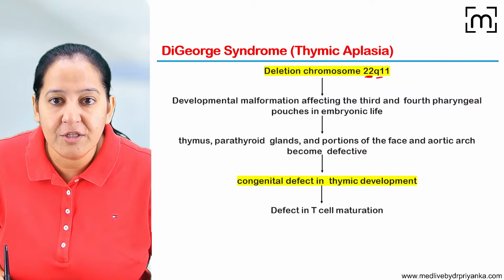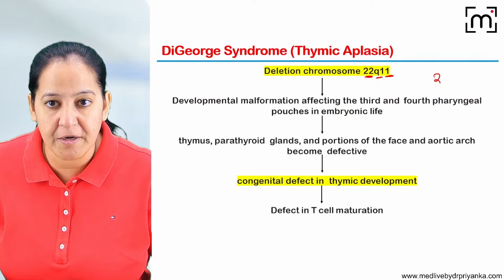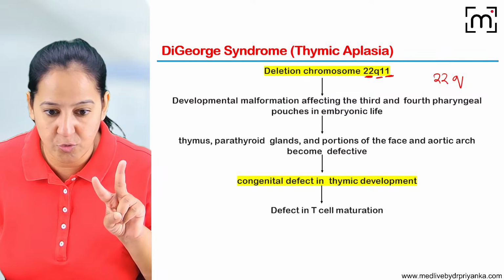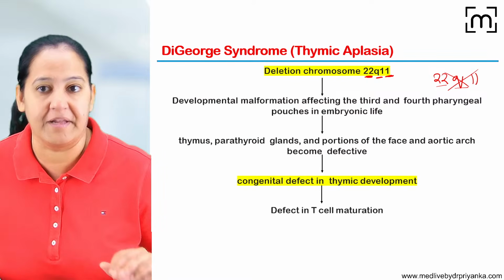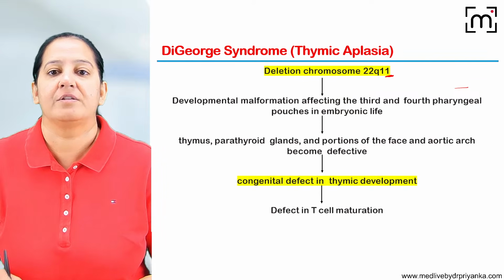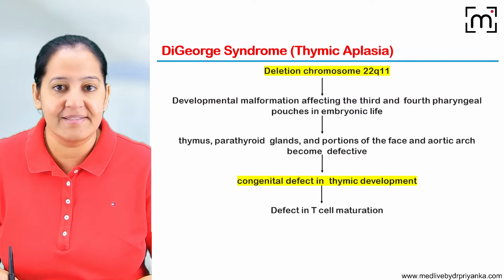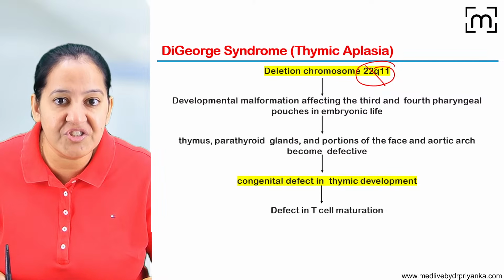On the Q arm, gene number 11. So on chromosome number 22, on the Q arm, we know there are two arms, P and Q. So on chromosome 22, on the Q arm, the 11th gene got deleted. So this gene got deleted. Which gene? 22q11. The 22q11 gene is deleted.